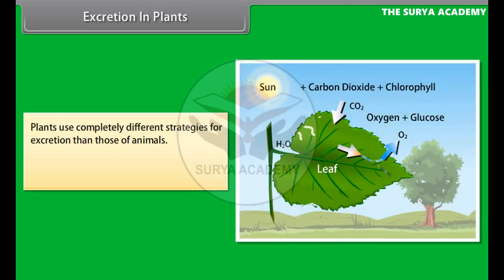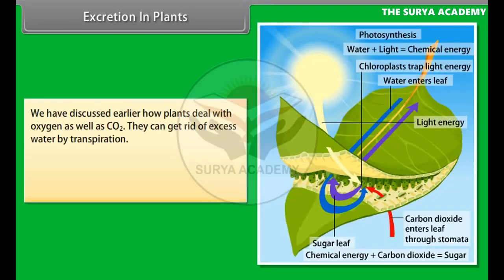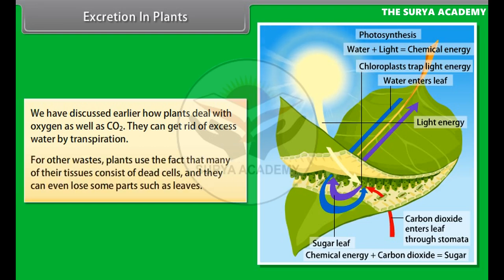Plants use completely different strategies for excretion than those of animals. Oxygen itself can be thought of as a waste product generated during photosynthesis. We have discussed earlier how plants deal with oxygen as well as carbon dioxide. They can get rid of excess water by transpiration. For other wastes, plants use the fact that many of their tissues consist of dead cells and they can even lose some parts such as leaves.